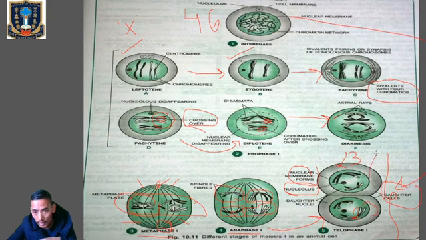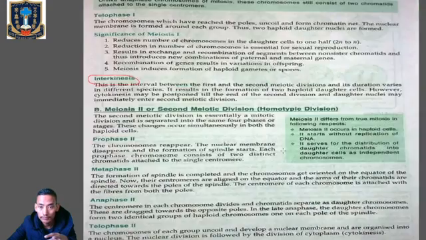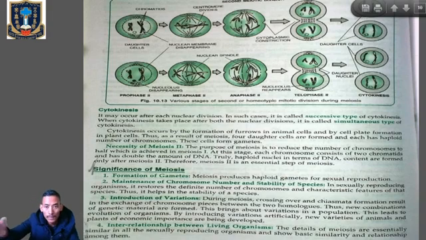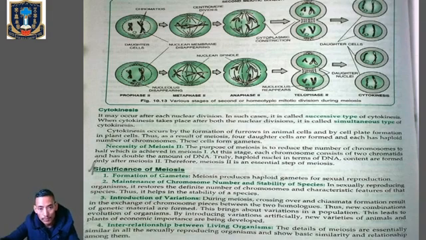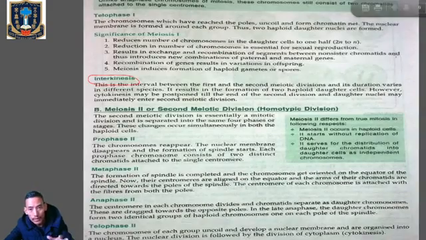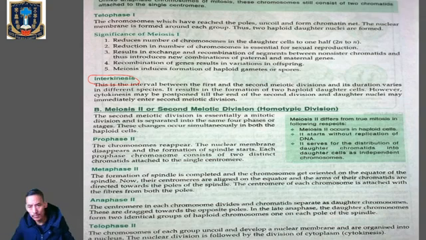Now these two daughter cells are entering into the second phase called meiosis 2 cell division. Here you can see. But the meiosis 2 cell division is simply a mitotic cell division, because here the number of chromosomes in the two daughter cells will remain the same. So we said that the second meiotic division is essentially a mitotic division and is separated into the same four phases or stages, that is prophase 2, metaphase 2, anaphase 2 and telophase 2.